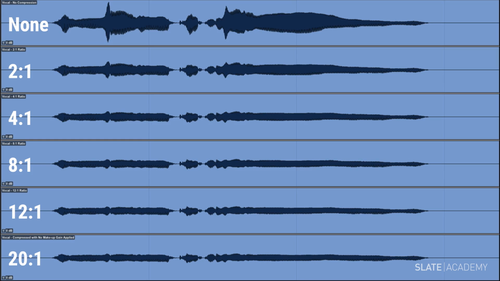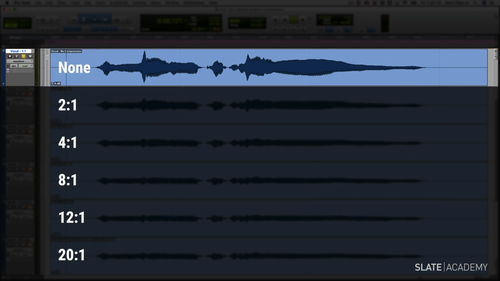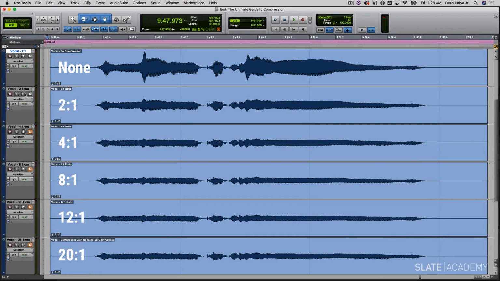Let's listen to how changing the ratio affects the sound. We're going to start with the vocal with no compression. Let's listen to that.